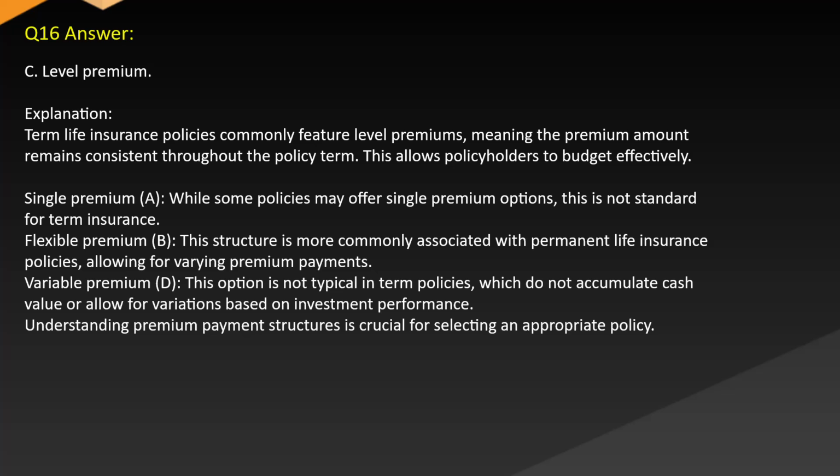Answer C. Level premium. Explanation. Term life insurance policies commonly feature level premiums, meaning the premium amount remains consistent throughout the policy term. This allows policyholders to budget effectively.